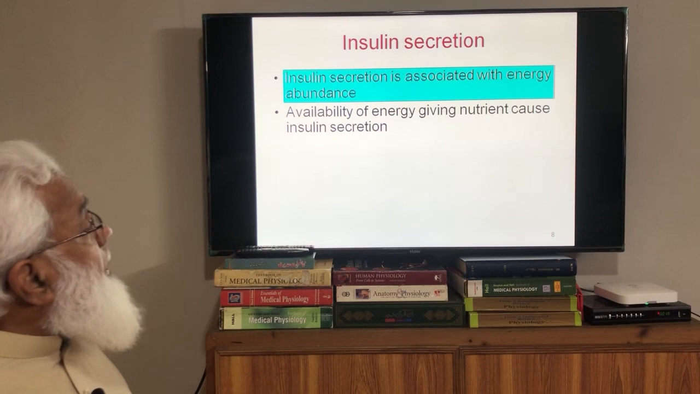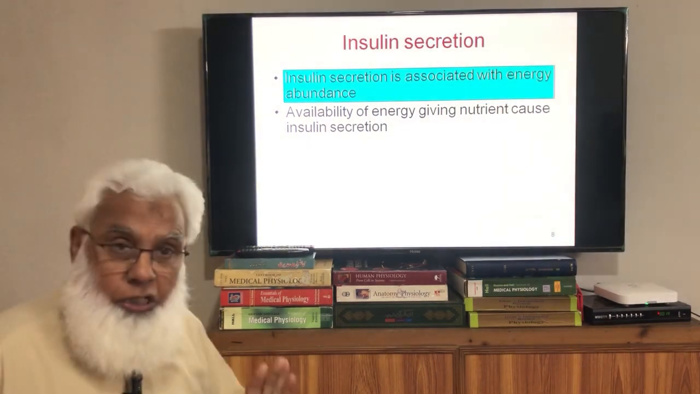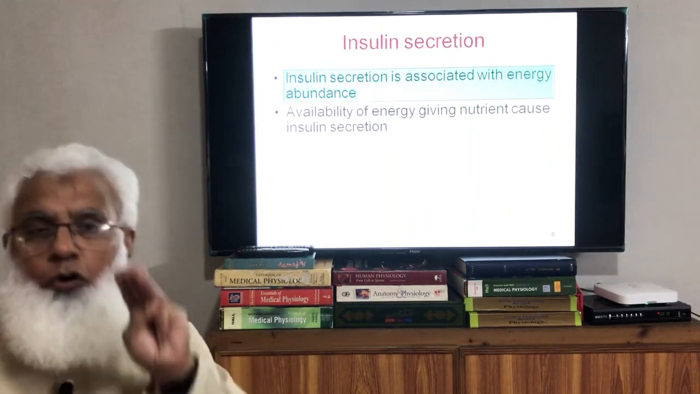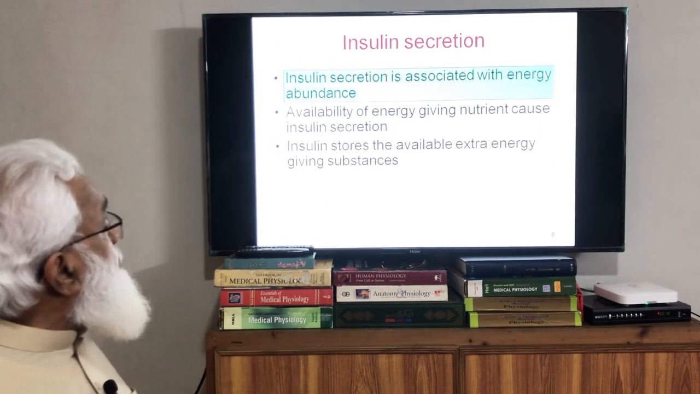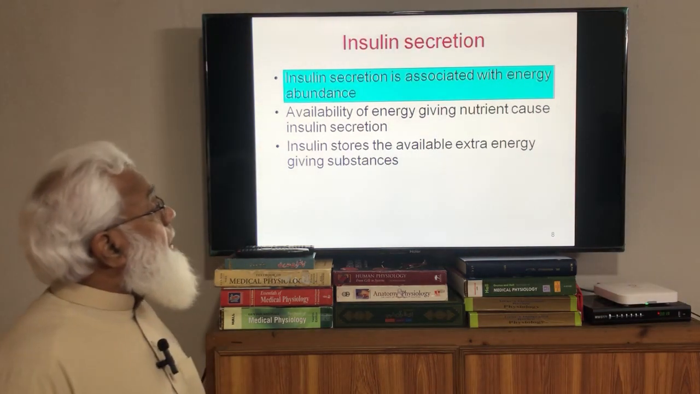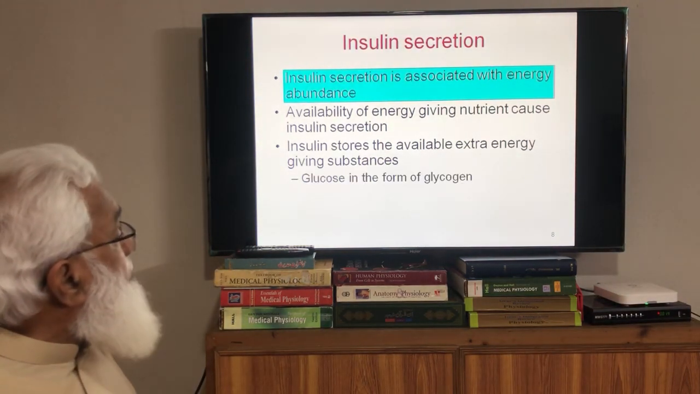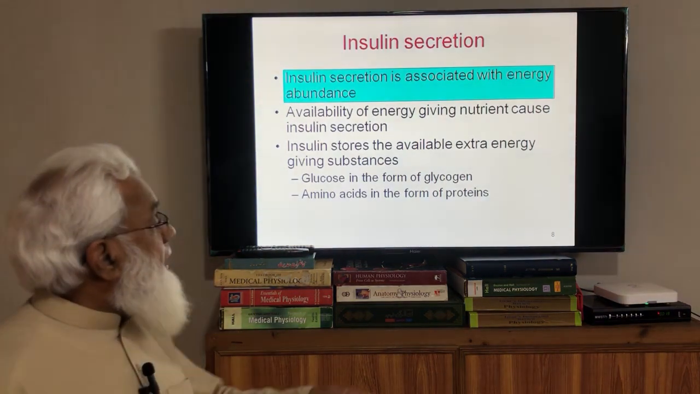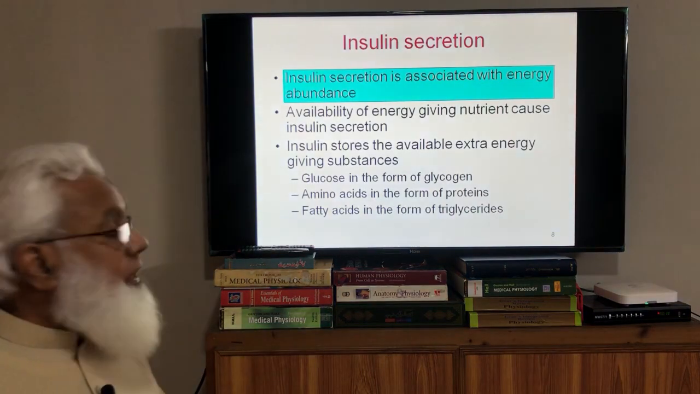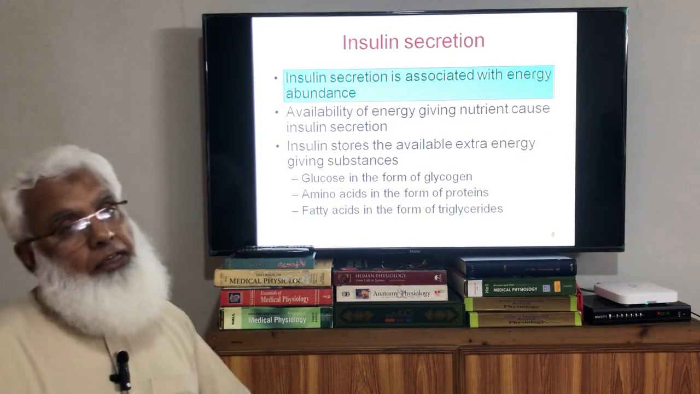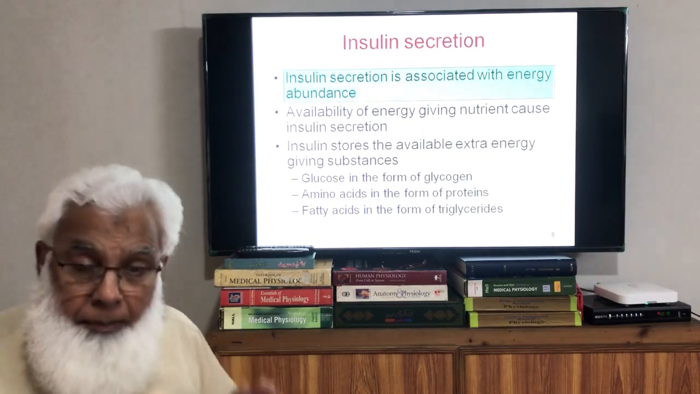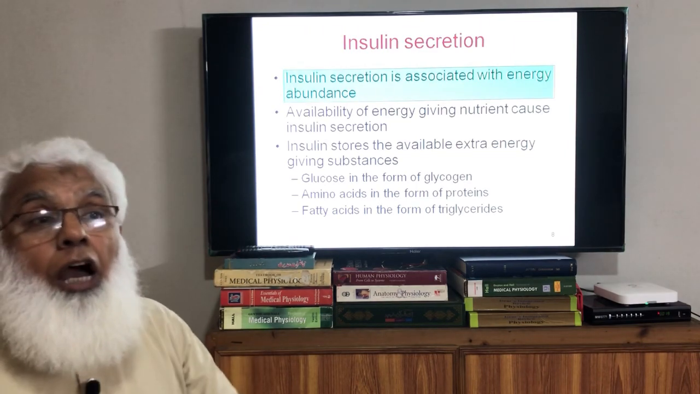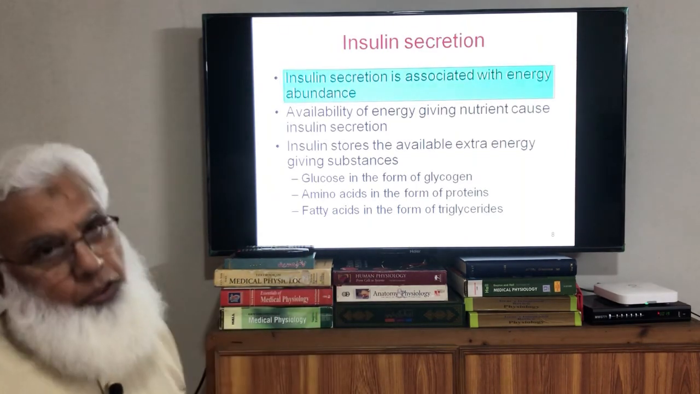That is, availability of energy giving nutrients causes insulin secretion. We will see hyperglycemia, increased proteins, increased fats. These three cause the secretion of insulin, and insulin stores these nutrients, extra energy, in the form of glycogen. Glucose is stored in the form of glycogen, and the amino acids are stored in the form of proteins, and the fatty acids are stored in the form of triglyceride or neutral fat. So availability of all these nutrients causes production of insulin, and insulin stores all these nutrients for the future use.